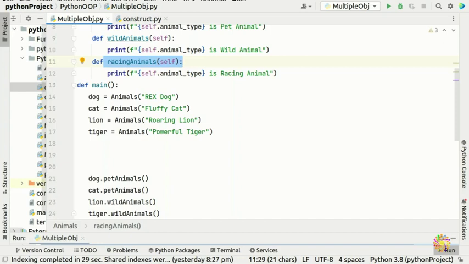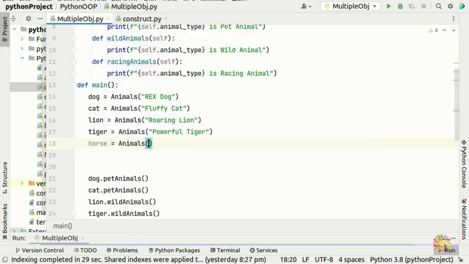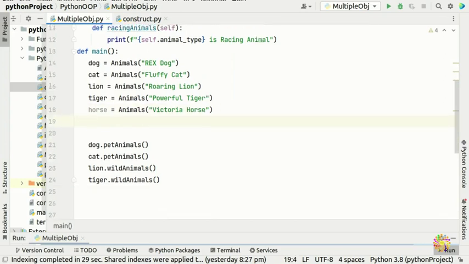All I know is that there are a lot of horses, and they're among the top animals in the world involved in racing. Say for example racing, and we can just put horse, that's our object name, and we say animals, and we can put Victoria horse, and this Victoria horse is now a racing animal.